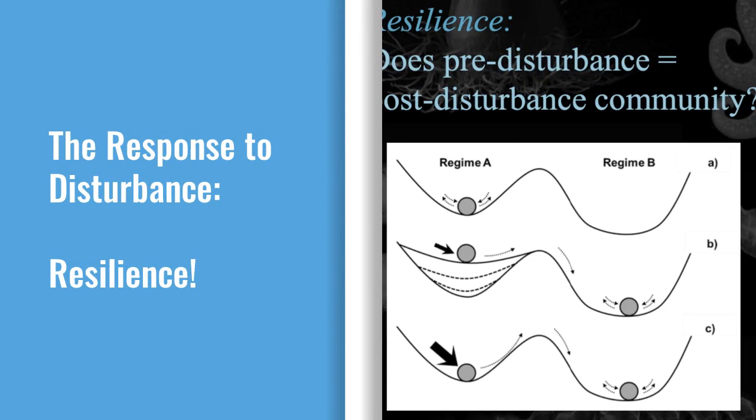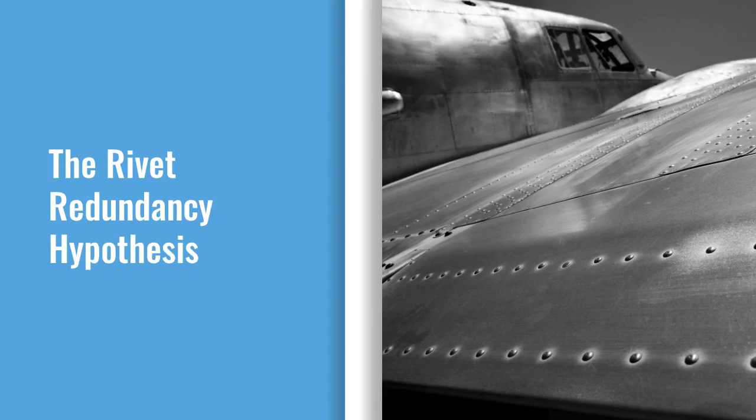When a community is disturbed, it displays resilience, which is its ability to recover from a disturbance. However, if a community is constantly disturbed over and over, it may not be able to recover completely to its original state. Imagine each species in a community is one rivet on an airplane. If you take away one of those rivets, sure, the airplane is still going to fly, but if you take away 100, the airplane is sure to fall.